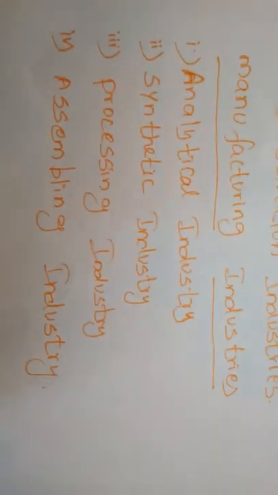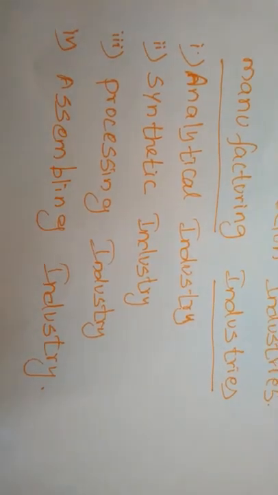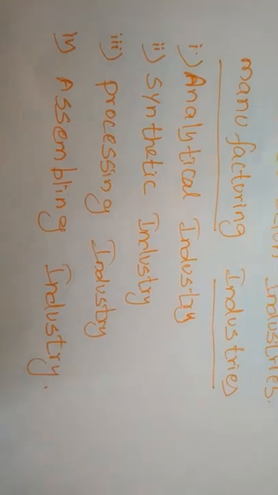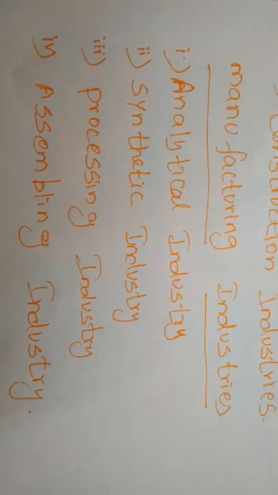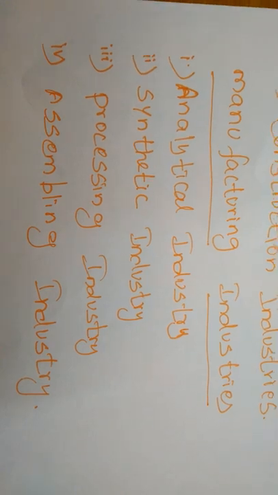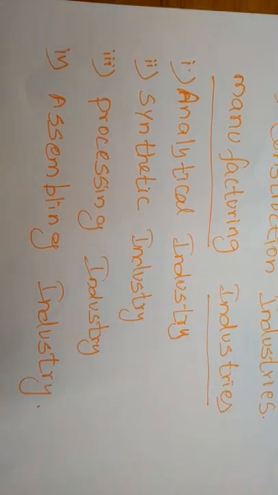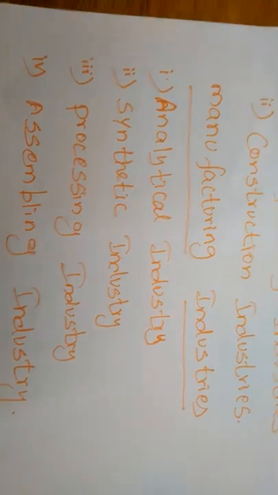First one is analytical industries, next synthetic industries, third one is processing industries, fourth one is assembling industries. First, the analytical industry. What is the meaning of analytical industry? The analytical industry analyzes and separates different elements from the same materials.